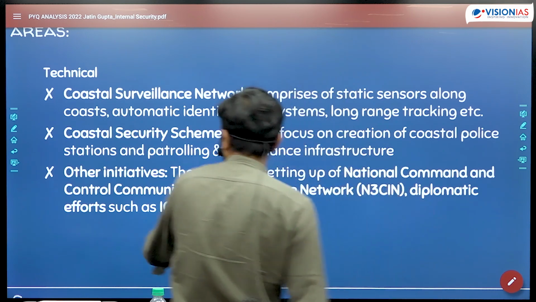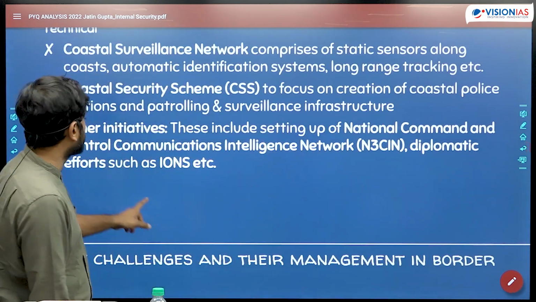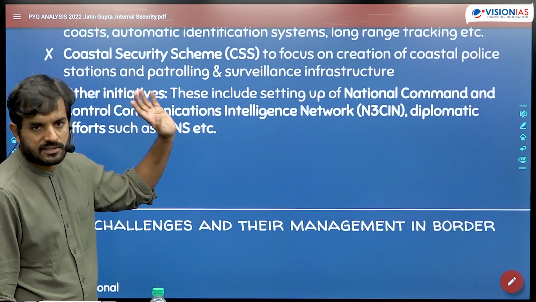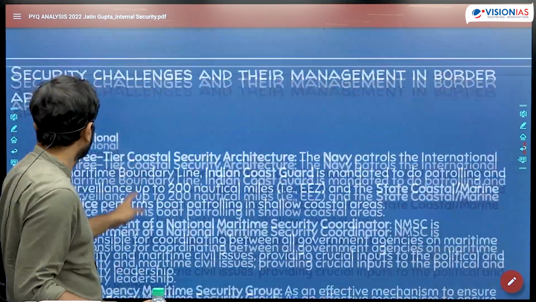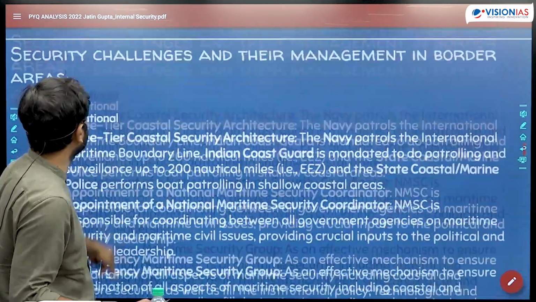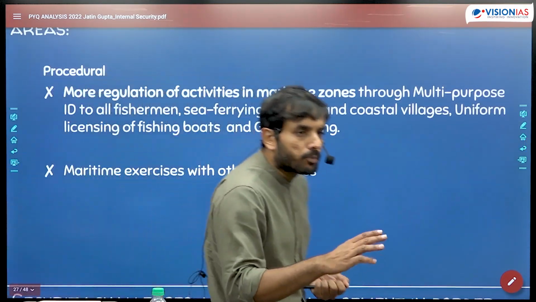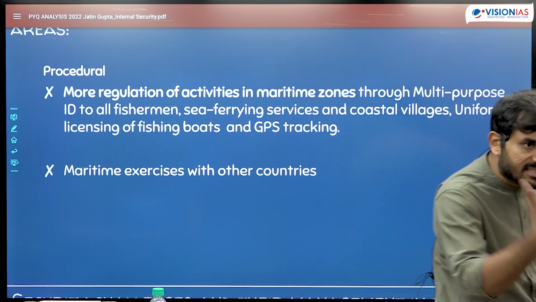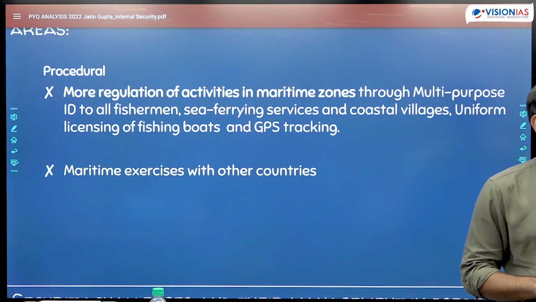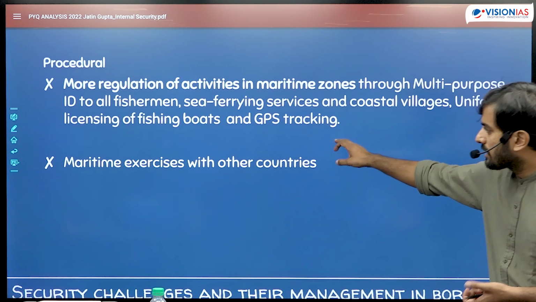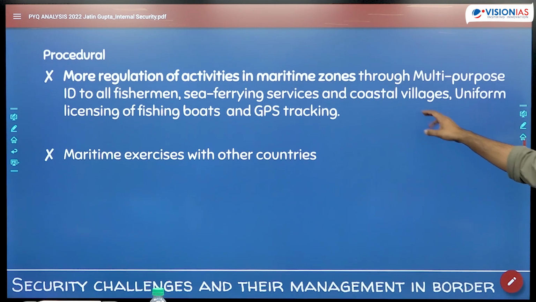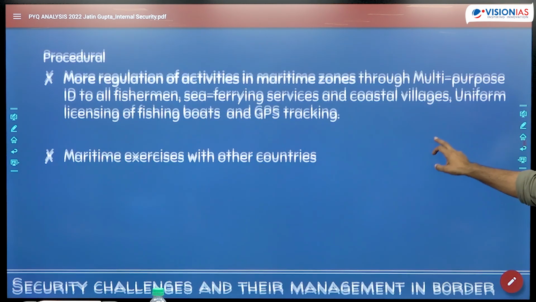Then other technical steps, setting up of the National Command and Control Communication Intelligence Network, etc. and all of that. And then you could talk about procedural steps as well. Procedural में, you could perhaps be mentioning that we have enhanced the surveillance in the coastal areas by providing ID to all the fishermen, uniform licensing of fishing boats, GPS tracking.